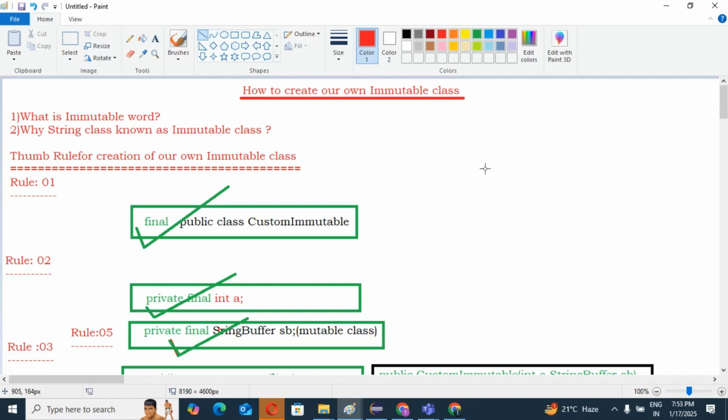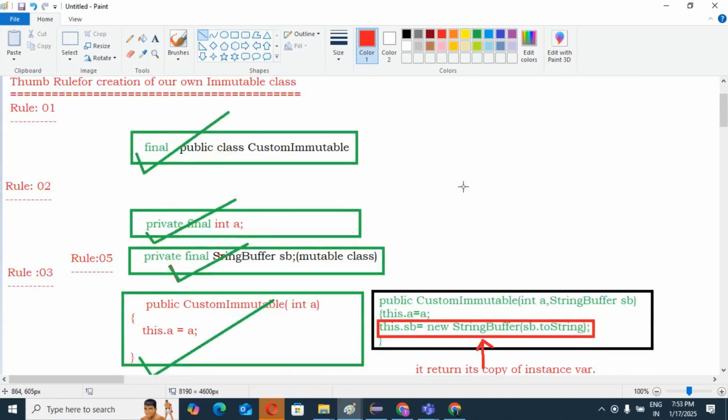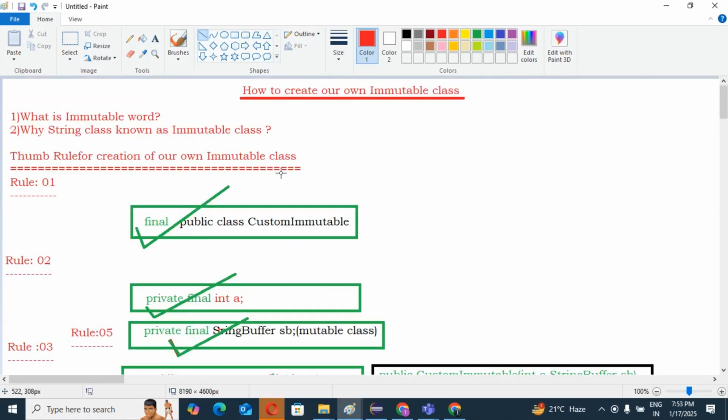Then this theory will be correlated and you can understand how we write the code and create our own immutable class with code. At least you can tell the interviewer these 5 rules we should have whenever we want to create our own immutable class. If you follow these 5 thumb rules, then we can effectively create our own immutable class.